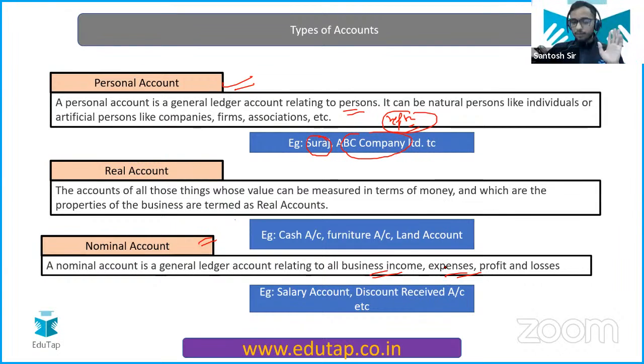Clear? Now let's talk about the real account. Easy enough. These are the accounts of all those things whose value can be measured in terms of money. Like we have tangible assets and intangible assets, like cash account, furniture account, land account. All these accounts are real accounts. You have got the understanding of the types of account. Now let's move ahead.